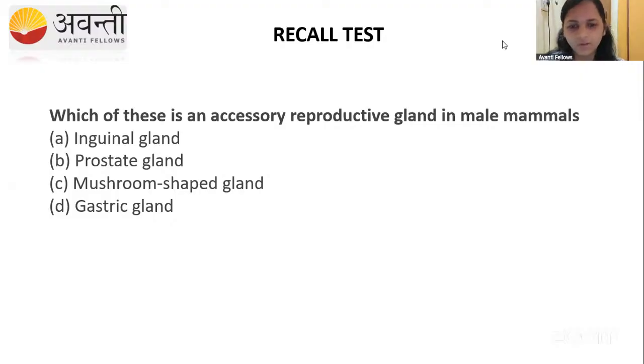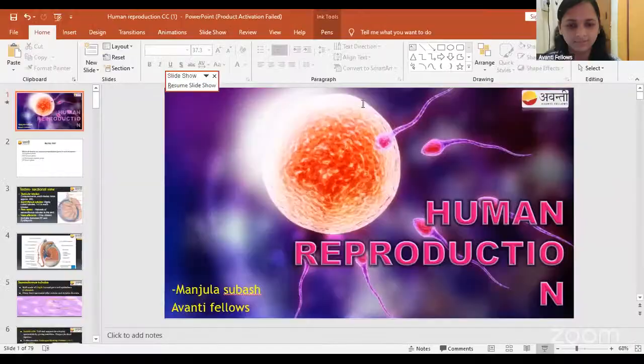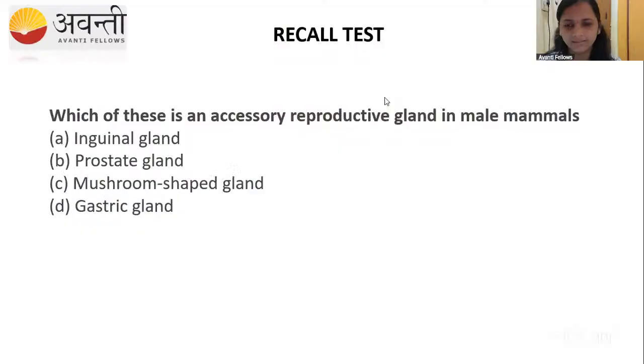Yes, so we all know that, right? Can you tell me, guys, how many accessory glands we studied in the last class? Three, very good, Venu. Which are those? Recall, guys, which are those accessory glands? Inguinal glands?